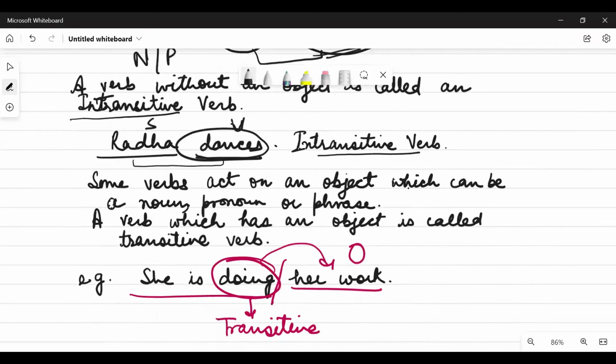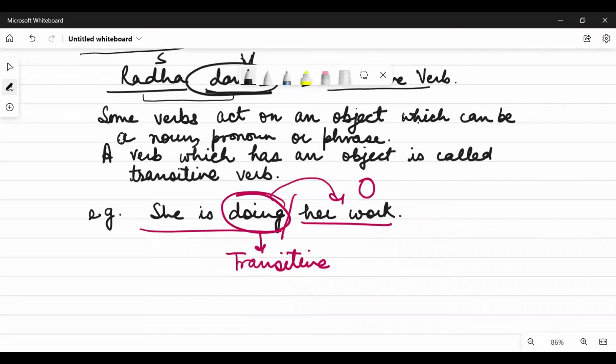Now, please understand that some verbs act on an object, which can be a noun, pronoun, or phrase. Acting on an object, what does it mean? It means that these verbs need an object to give the complete sense, the complete meaning of the sentence. A verb which has an object is called a transitive verb. For example, she is doing her work. We can't make it like she is doing, because here this doing is not giving us the complete meaning.